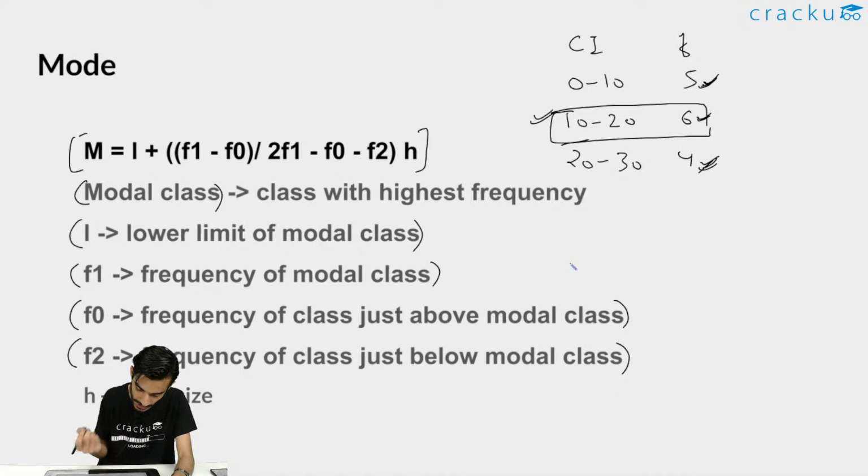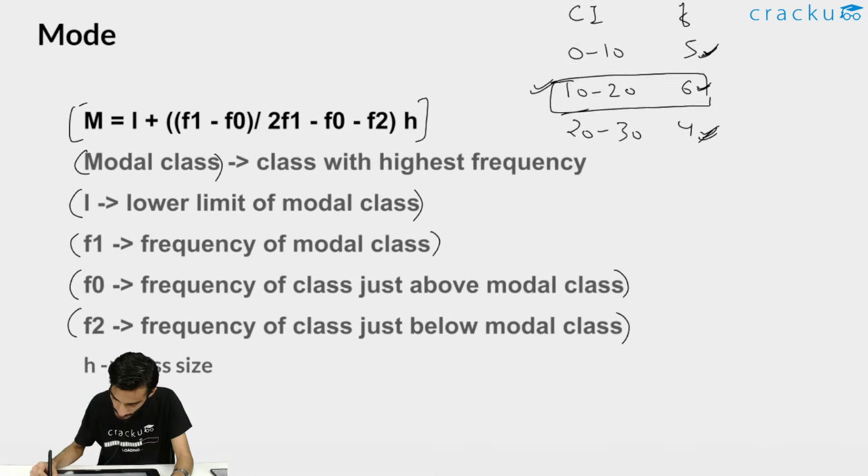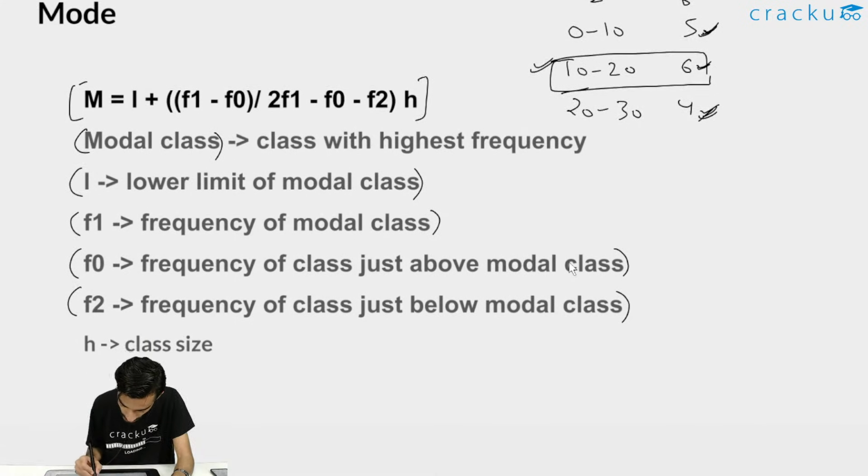Now we can plug in the values with this example and see what the mode will be. Let's try to write the values first. The value of L, the lower limit, will be 10. F1 is the frequency of the modal class, so it will be 6, because the modal class is from 10 to 20 and its frequency is 6. Now we need to find the value of F0.